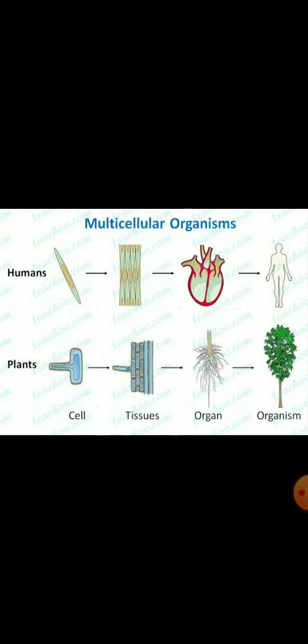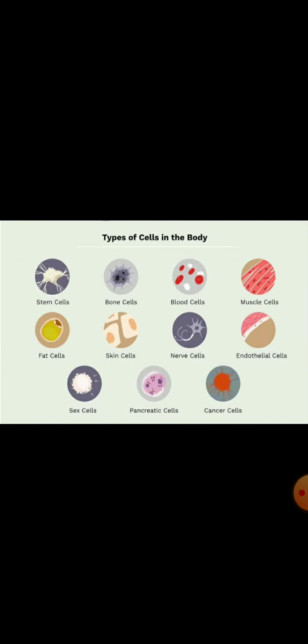Which is that strategy? It is that different cell types perform different specialized functions, that we all know. And following this general pattern, reproduction in multicellular organisms is also the function of a specific cell type.